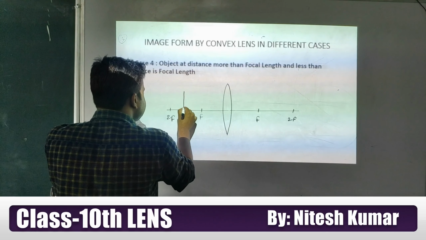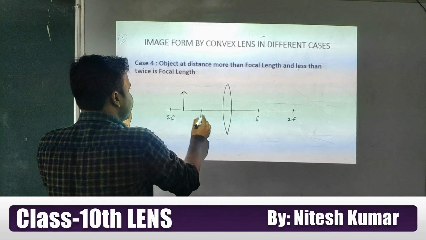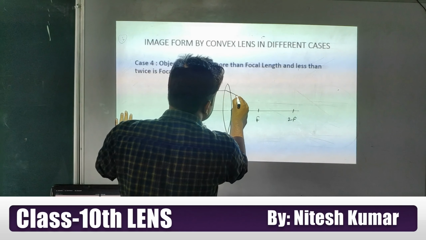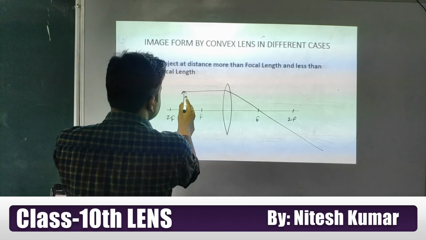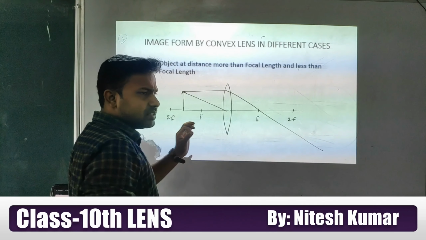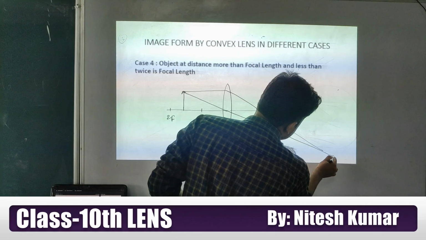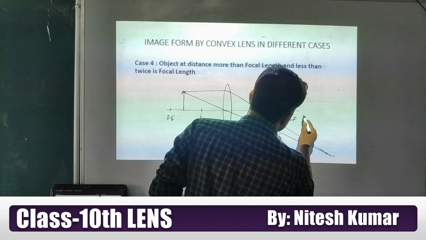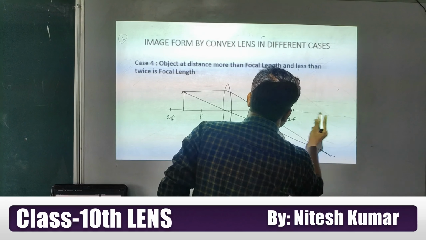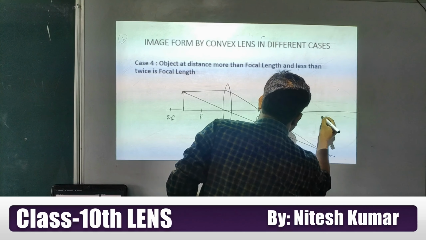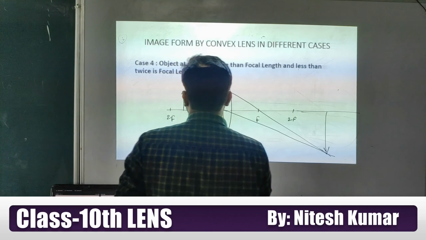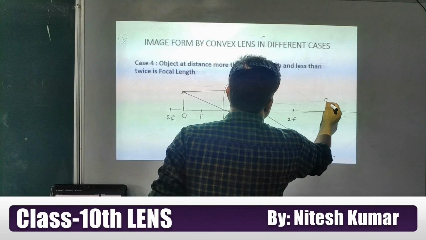If our object is situated between F and 2F, what will happen? The ray coming parallel to the principal axis will pass through the focus, and the ray is falling at the optical center. I am using two simple rules for drawing the diagram. Look at this, the rays meet here at this point, so the image will form here. This is your object, this one is the image.